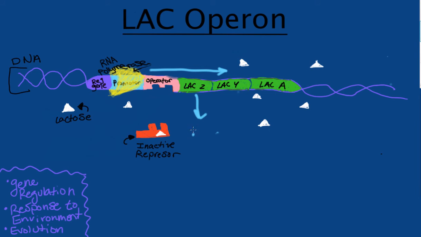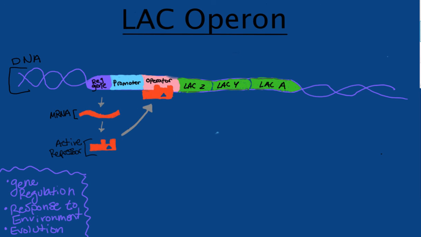These genes are then expressed as different proteins, and each of these proteins is a necessary step in metabolizing the lactose so that the energy stored inside can be used by the E. coli. After a while, all this lactose will be broken down and everything will return to this original state.